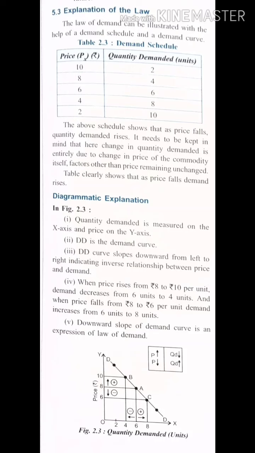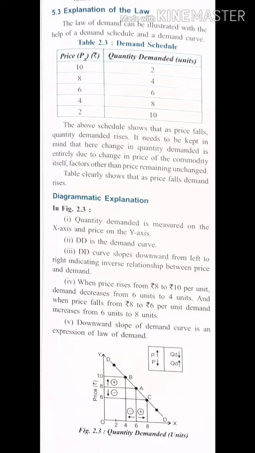Now what we will check out, as I said, after assumptions, is the schedule. You can check out the schedule over here under the heading explanation of the law. Down below you can see a simple schedule stating price, and with that price how demand is changing. At price 10, what is the demand? 2. At price 8? Price has reduced, so no doubt demand will increase. This complete schedule shows that when the price is decreasing, demand is increasing slowly and steadily.